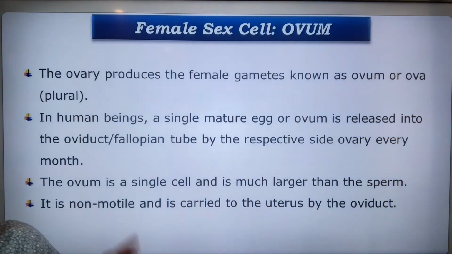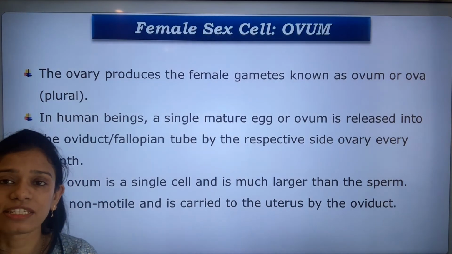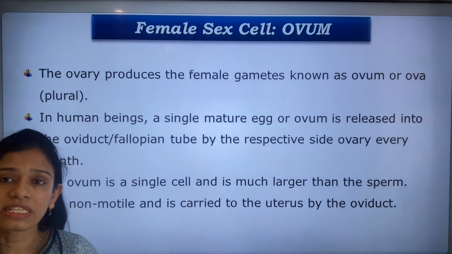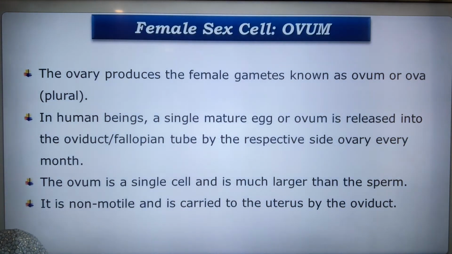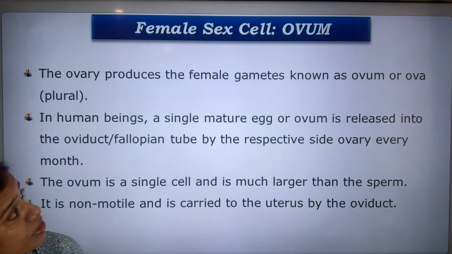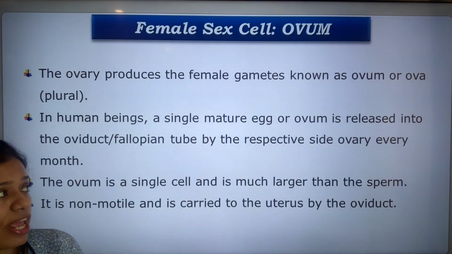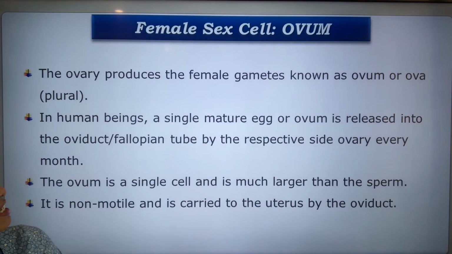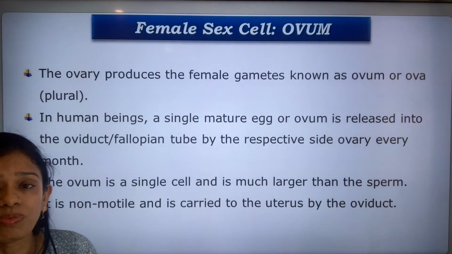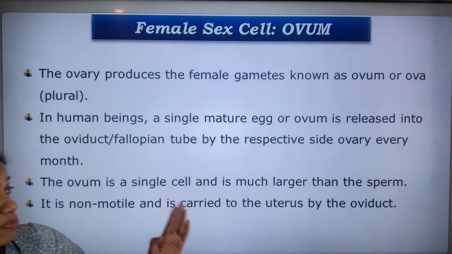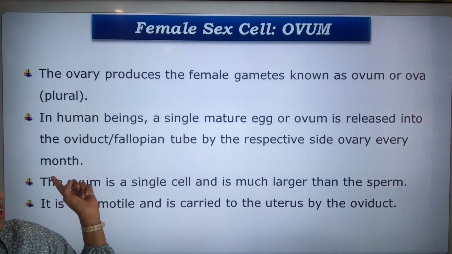The next is the female sex cell, that is the ovum. What is the ovum exactly? The ovary produces the female gametes known as the ovum or ova. In human beings, a single mature egg is released into the oviduct, the fallopian tube, on the respective side of the ovary every month.